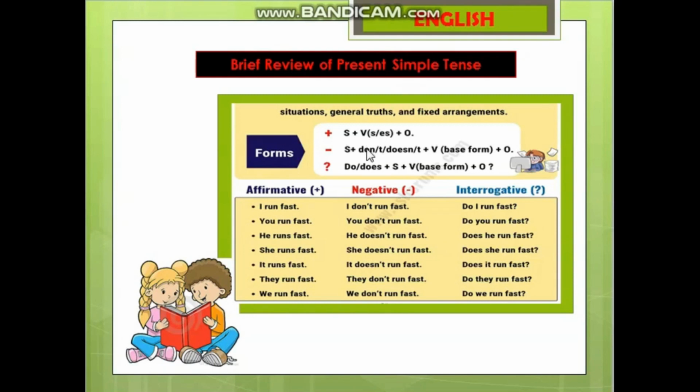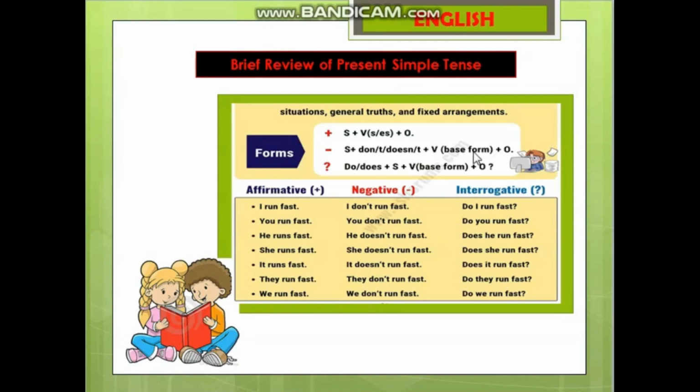How do we make negative sentences of present simple tense? Subject, then do not or does not, then the verb base form, meaning the first form of the verb, and then the remaining part of the sentence.